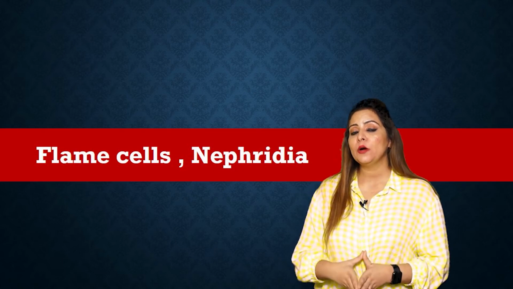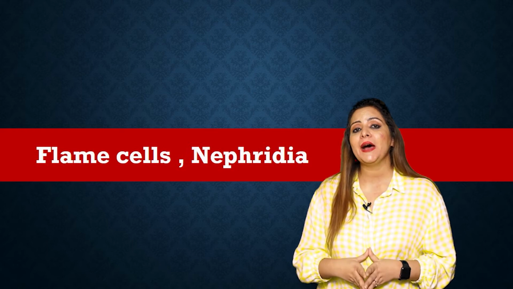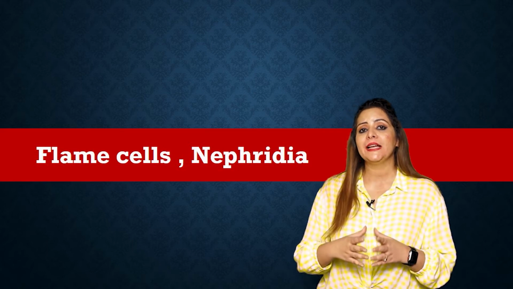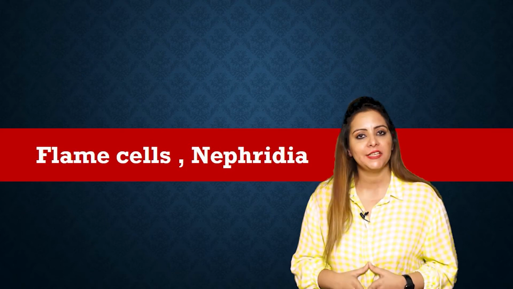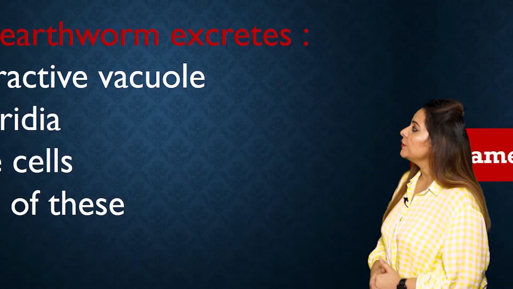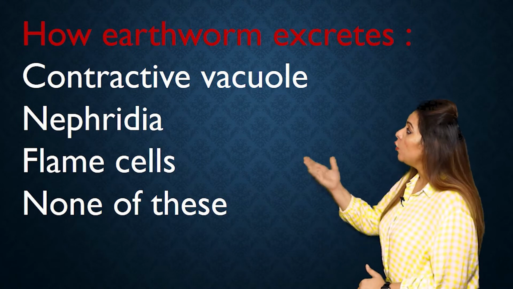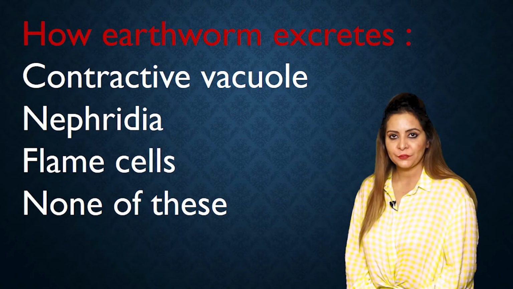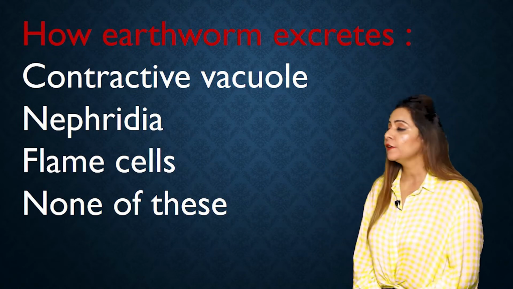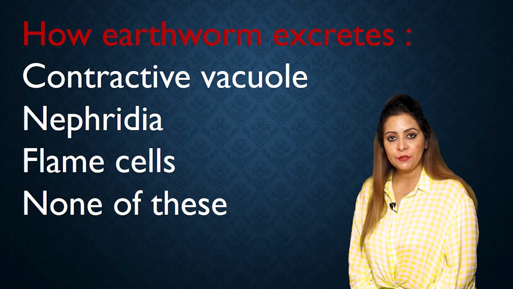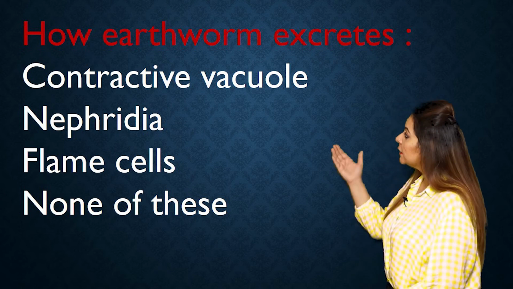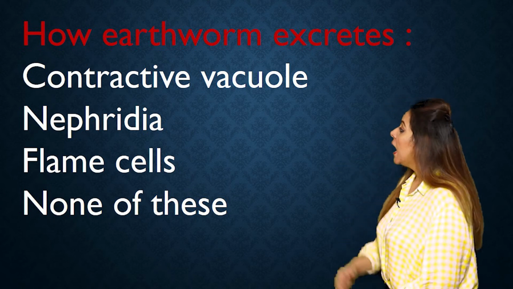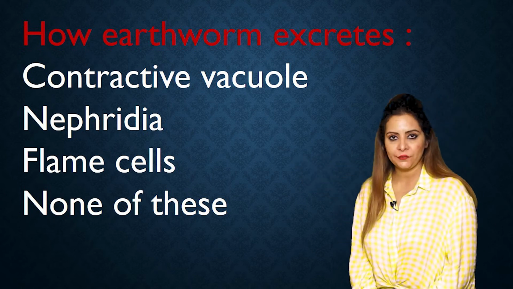If I talk about the annelida, they excrete by a special part that is called nephridia. The next question we have is how earthworm excretes? We have four options. The first option is contractile vacuole. The second option is nephridia. The third we have flame cells. And the fourth we have none of these.